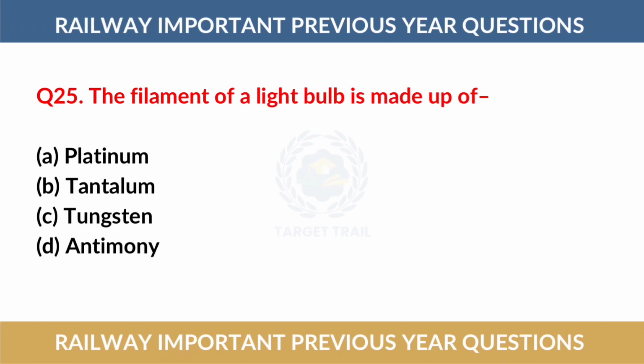Question number 25. The filament of a light bulb is made up of. The correct answer is option number C, tungsten.